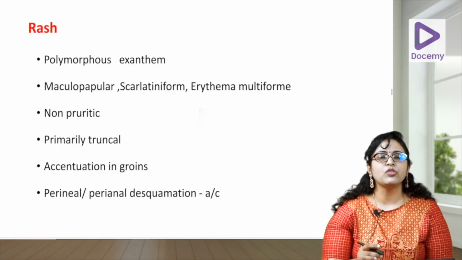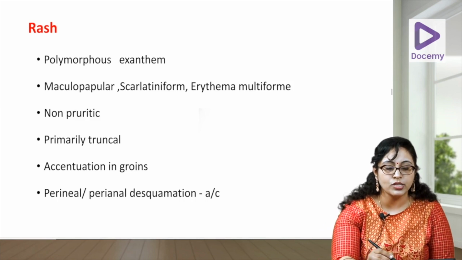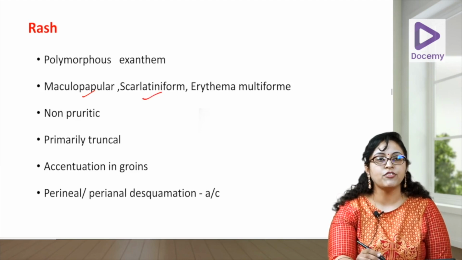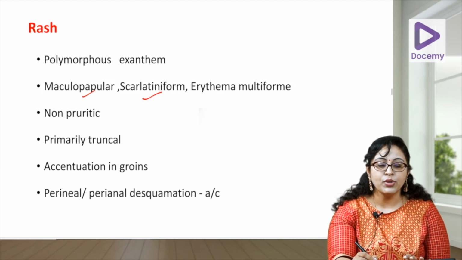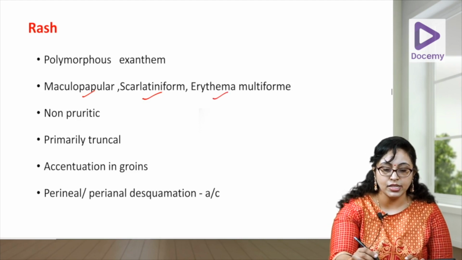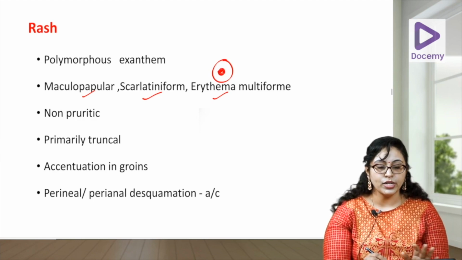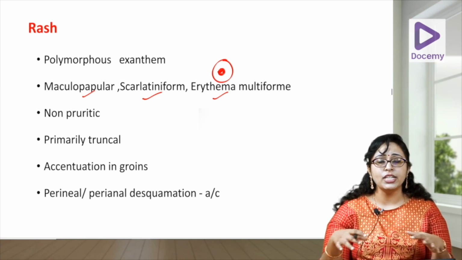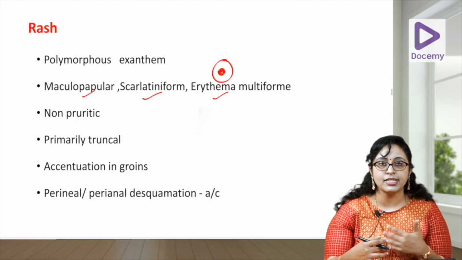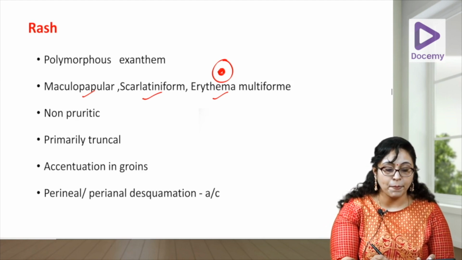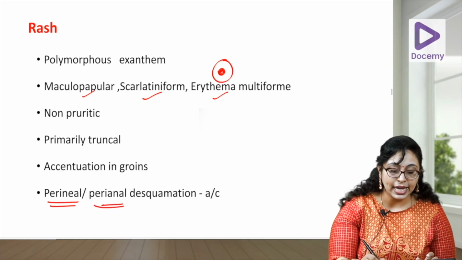Now coming to the rash, it is usually polymorphous. Any type of rash can come. Usually you see the maculopapular rash. Scarlatiniform rash means a rough, papery rash, and you can also find erythema multiforme, that means target-like lesions. They are non-pruritic, there is no pruritus, mainly on the trunk, and the groins are usually affected. There is erythema basically affecting the groins, the perineal lesion, there is an accentuation there. There can be desquamation. Perineal desquamation is a very characteristic feature of Kawasaki. You can also get perianal desquamation.